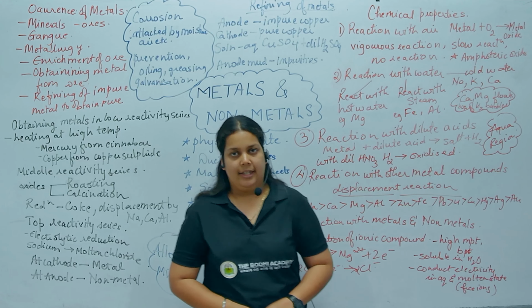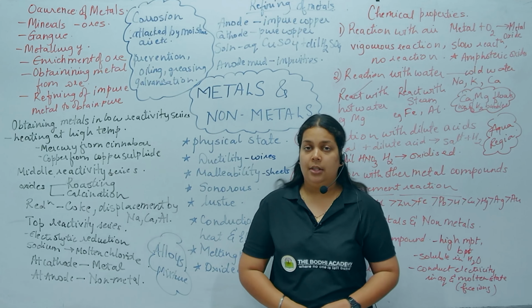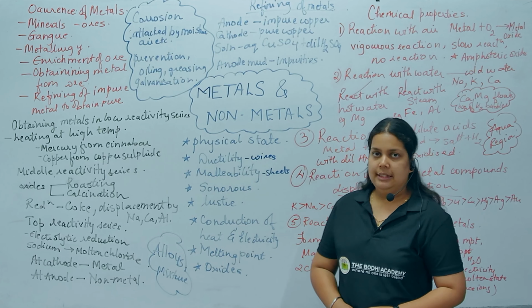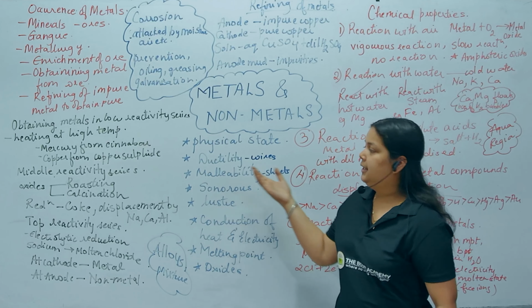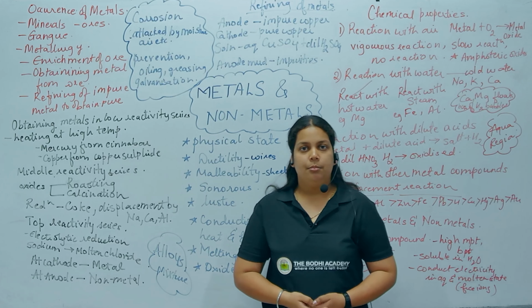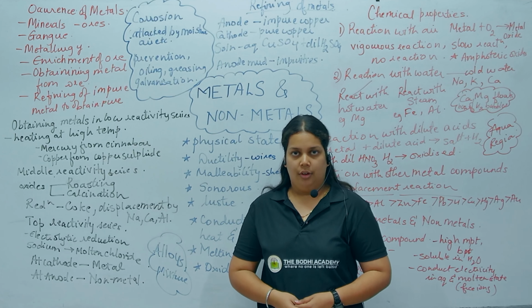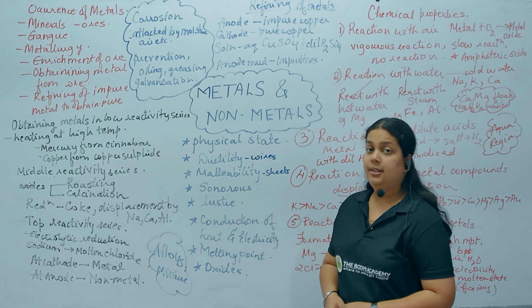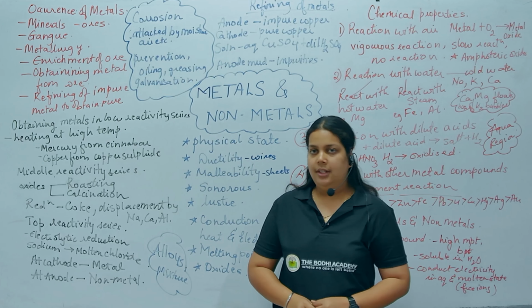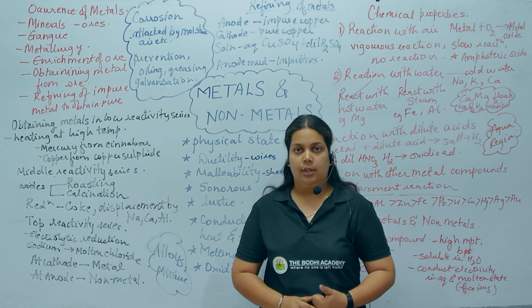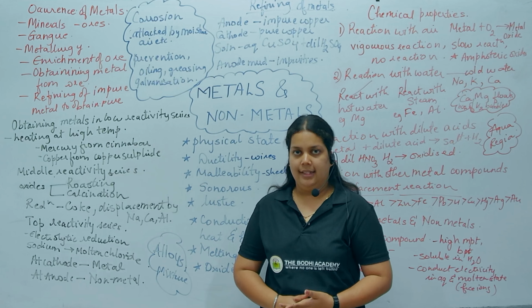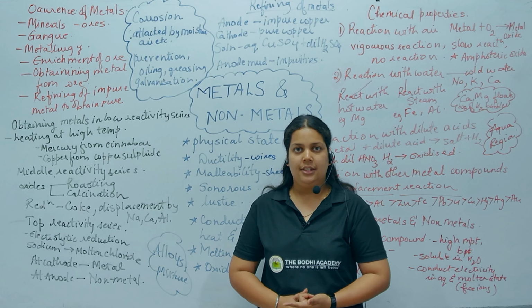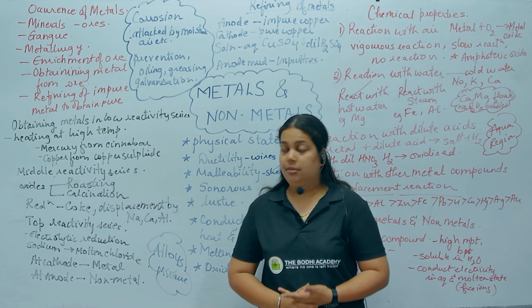Let's get started. Coming to the physical properties of metals and non-metals, the first thing is physical state. Most of the metals are solid at room temperature except mercury, whereas non-metals exhibit all the physical states, that is solids, liquids and gases. The liquid non-metal is bromine, gaseous is chlorine.